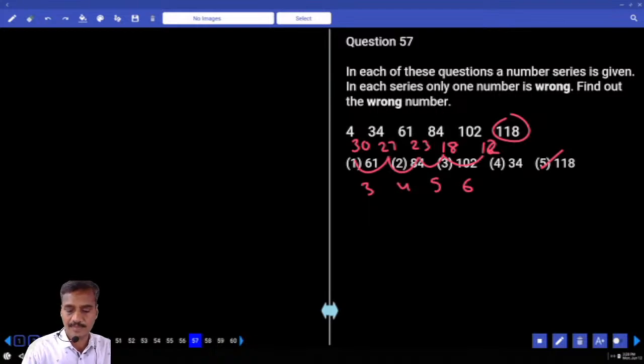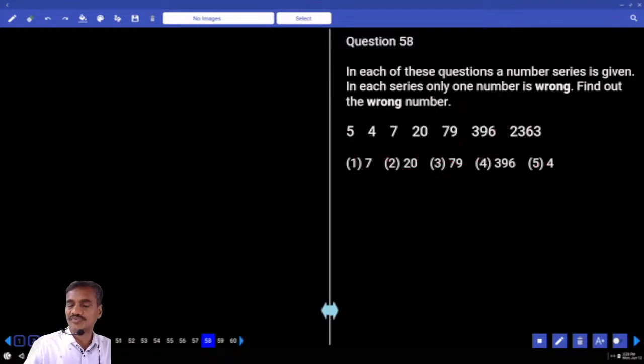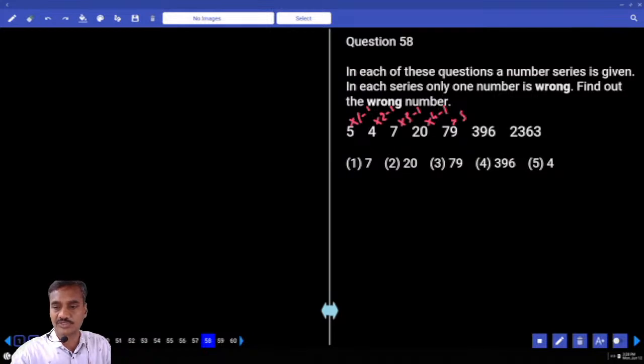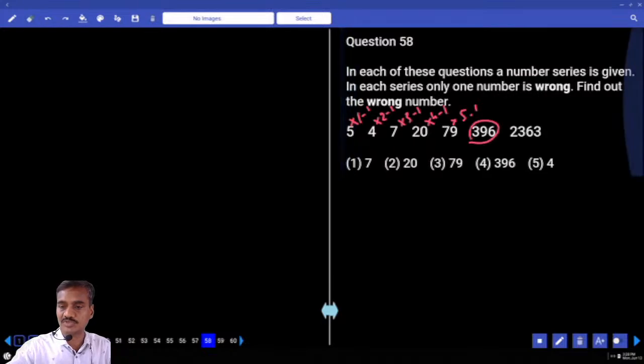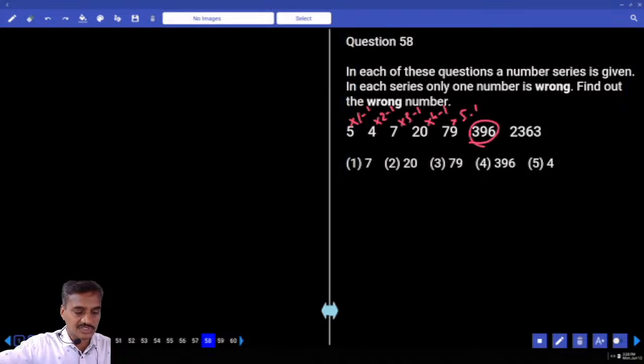Now this is 58. In this 58, numbers start with 5 and end with 2, 3, 6, 3. Numbers are increasing at a very fast rate, so it must be a product or combination. Now 5 into 1 minus 1, 4 into 2 minus 1, 4 into 3 minus 1, 5 into 4 minus 1, 20. Then 9 into 5, 45 minus 1, so the last digit should be 4, and 396 is the wrong number. Done?